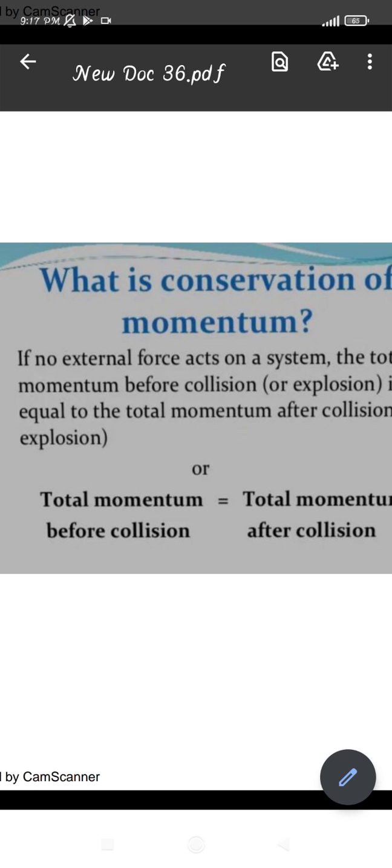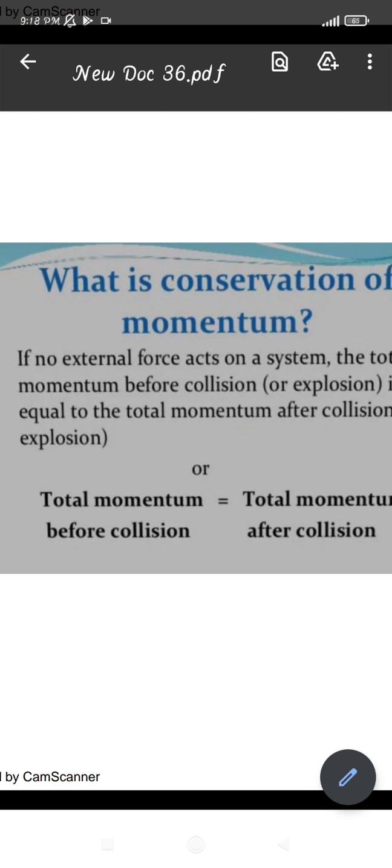Whenever the car hits a cycle, does it happen that the cycle will remain there and the car will move back? No. Because the mass of the car is heavy and the velocity is greater. So the car will hit the cycle with the larger momentum, and the cycle will go in the backward direction with the highest velocity. So the velocity of the cycle will be that of the velocity of the car. The momentum of the car is now added to the momentum of the cycle. So now the cycle will move with the momentum of the first object. This means that the total momentum before collision will be equal to the total momentum after collision, because the momentum is the same.